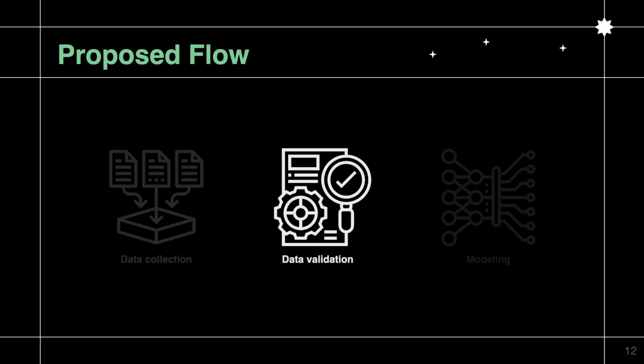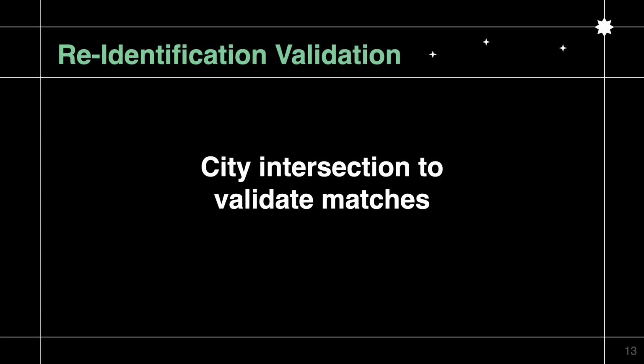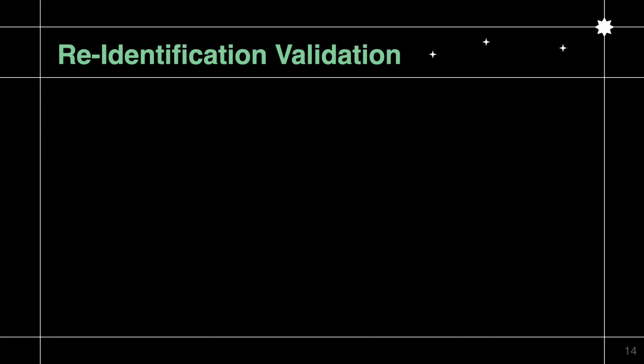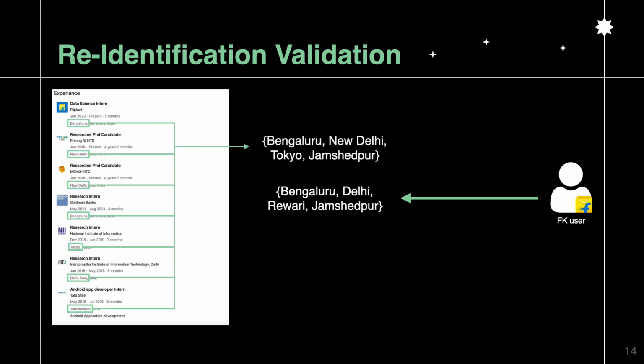Moving on to data validation. We'll be checking the intersection between the location of the user that is present in the Flipkart profile versus the social profile in order to validate these candidates. That is, given a Flipkart user, we get the set of locations for this user from the order history. Similarly, for a candidate profile, we get the set of locations from the social profile. And the match score for this candidate profile is obtained as the fraction of locations in the social profile that are also present in the user's order history.